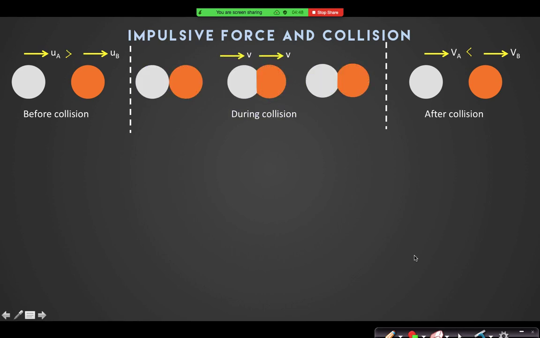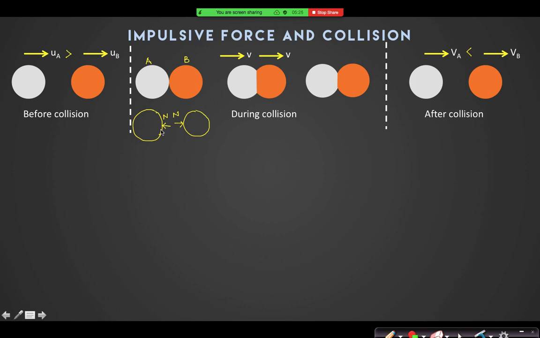Look, after some time, when these two balls are in contact, now what will happen? Suppose this ball is A and this ball is B. On the ball A, you can see that there is a normal reaction provided by B, and on the ball B there is another normal reaction provided by A. Can you say that these normal reactions are impulsive?